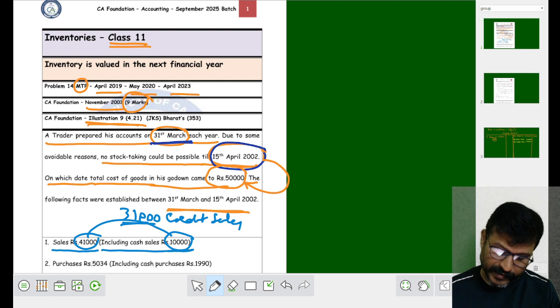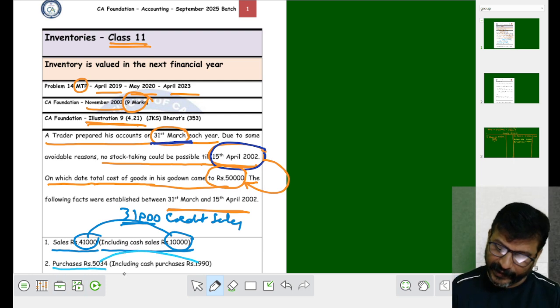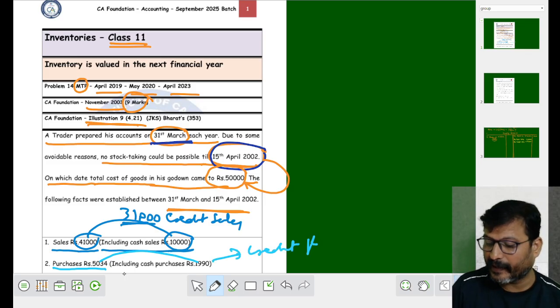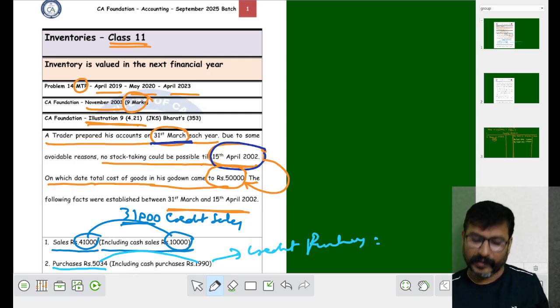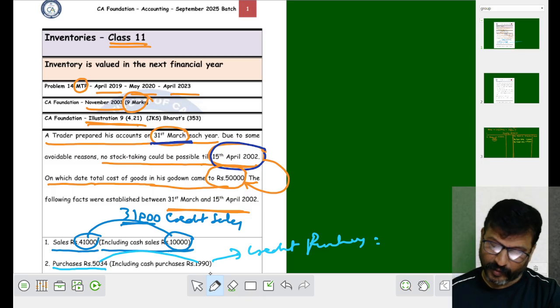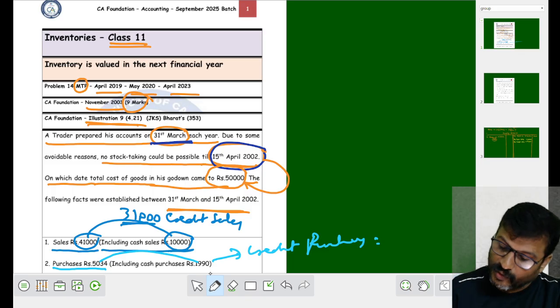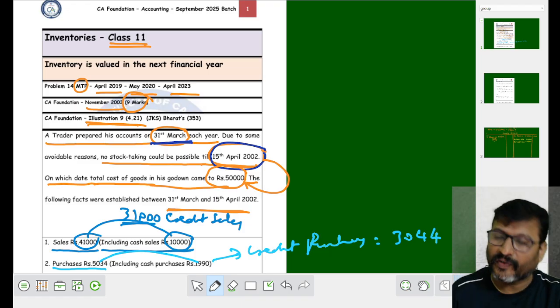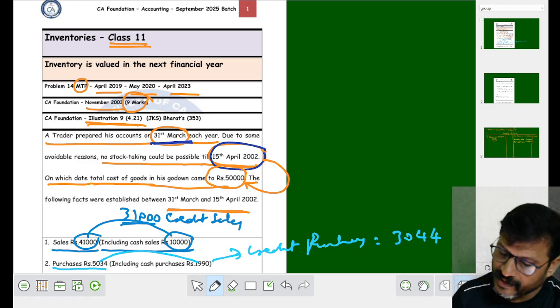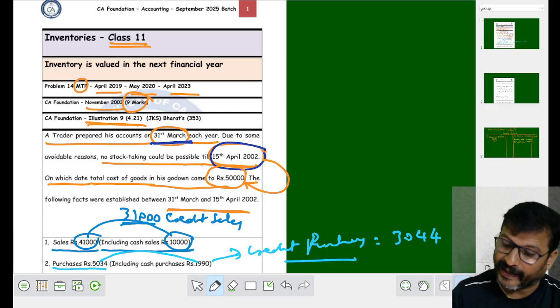My dear students, we have purchases. In that 1,990 is cash purchases. What about the balance? The balance is credit purchases. So subtract 5034 minus 1990, it comes to rupees 3044. This is your what purchases? Credit purchases and cash purchases.